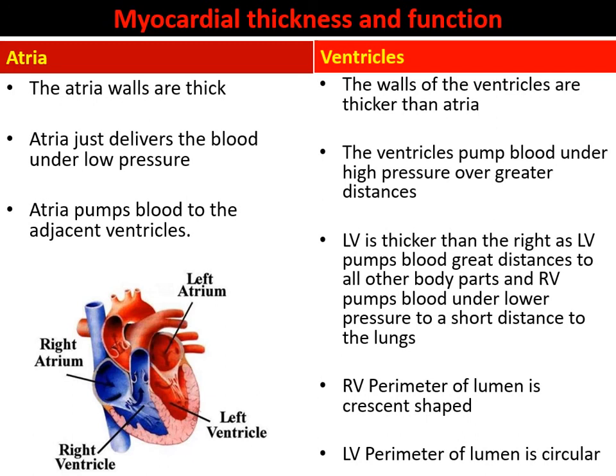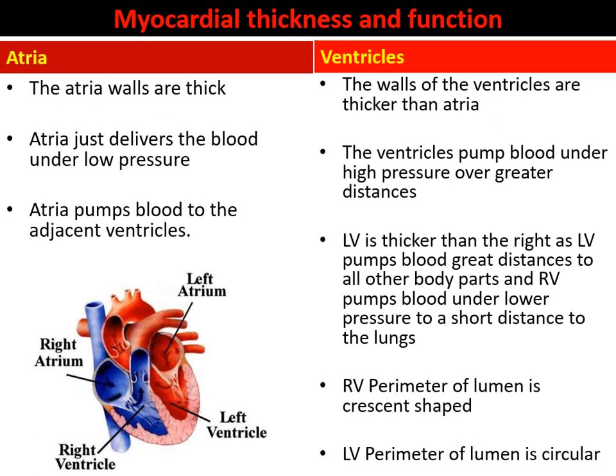Atria just deliver the blood under low pressure. Ventricles pump blood under high pressure over great distances. Because the ventricle pumps blood at a higher pressure, the walls of the ventricles are thicker to hold the pressure. But the atria just pump the blood to the next ventricle.